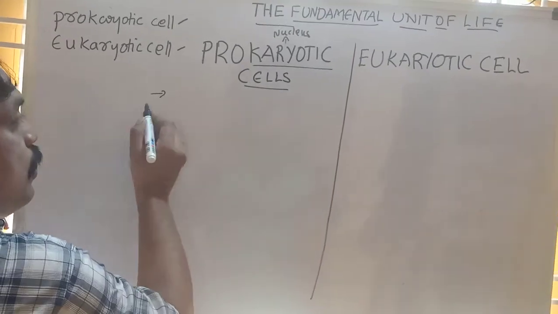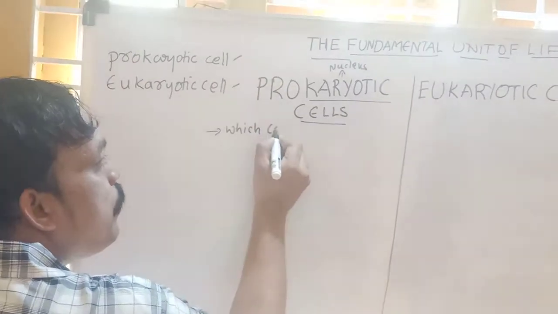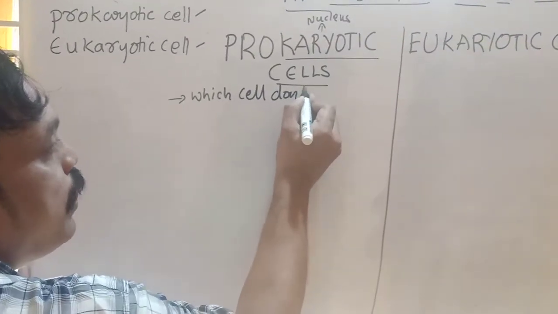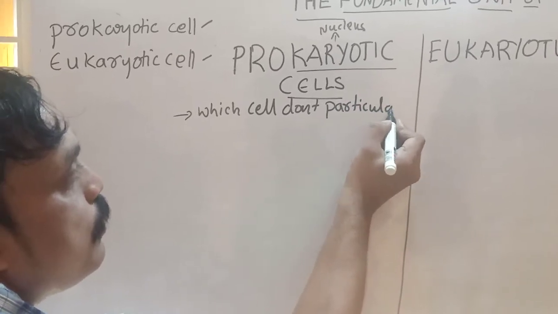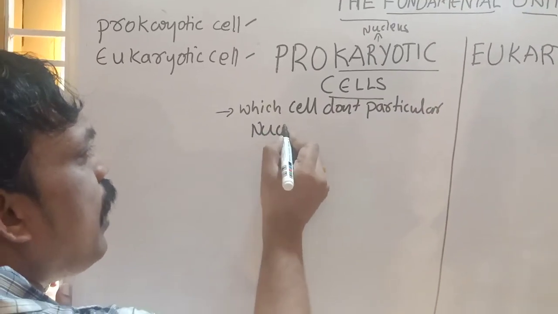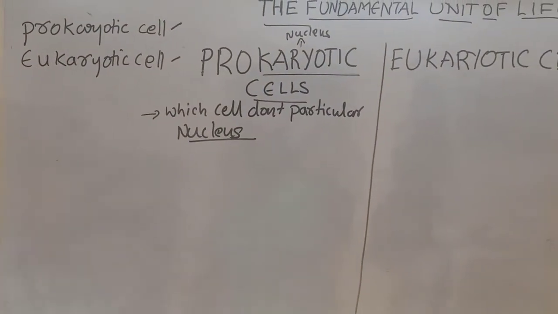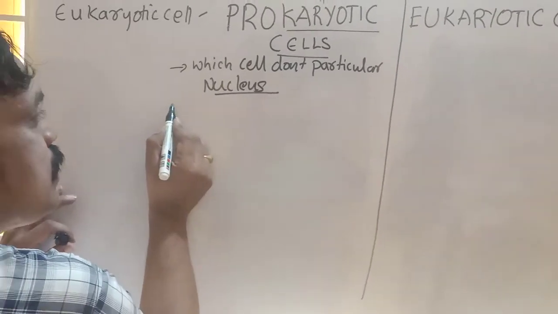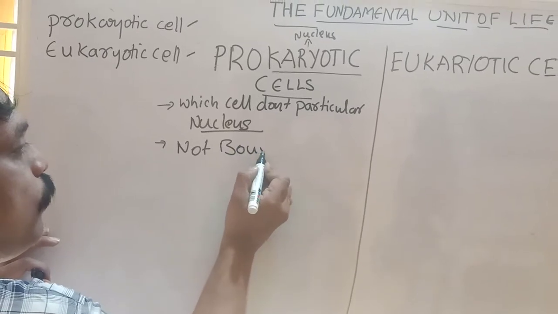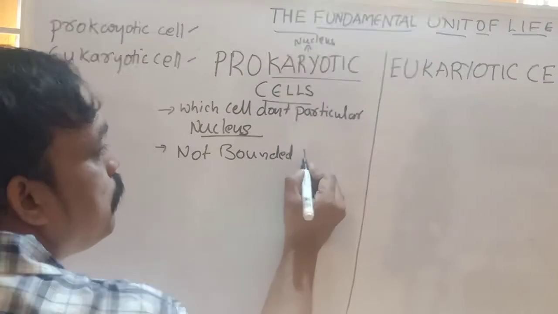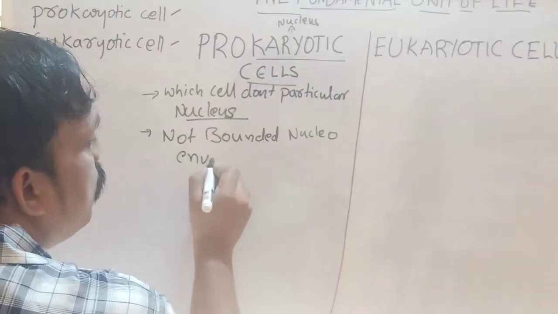Prokaryotic cell means a cell which does not have a particular nucleus. The nucleus is not bonded with the nucleoenvelope.